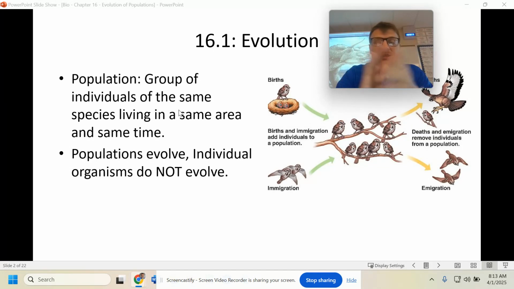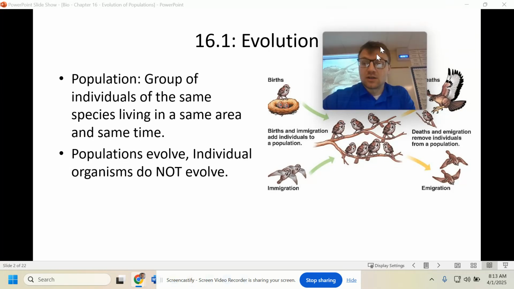This is one of the biggest misconceptions students will have when going over evolution. They'll think, hey, one organism can evolve. They can change their trait for a particular environment. Now remember, that's what Lamarck thought. Lamarck thought that a single individual can evolve and change. Not going to happen. This is untrue. Populations evolve, not an individual. So over certain generations, these populations will evolve, not a single organism.